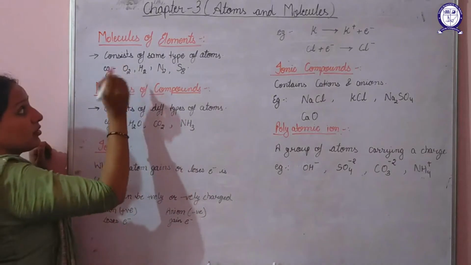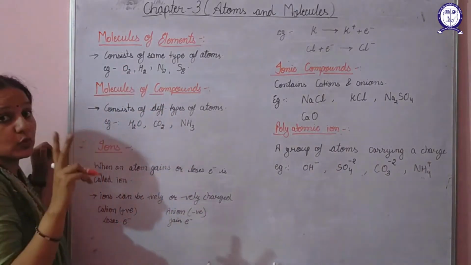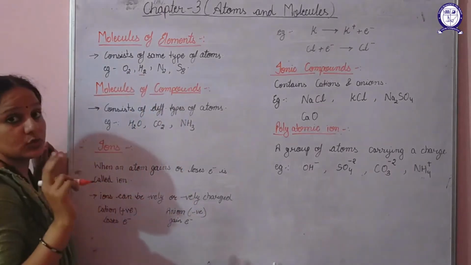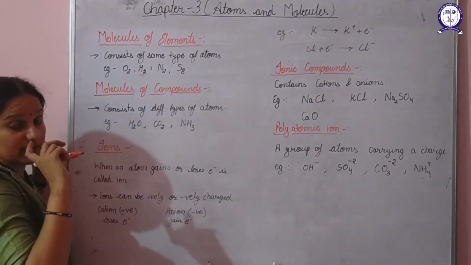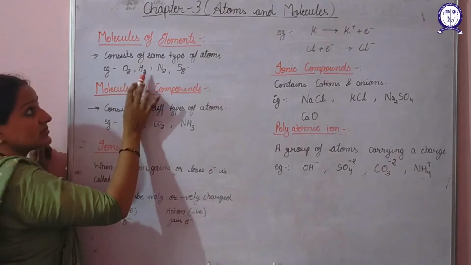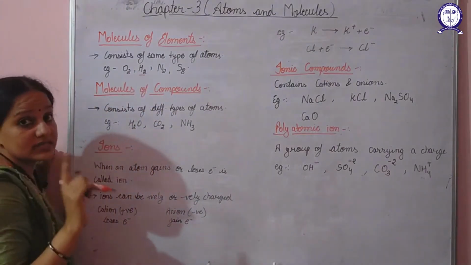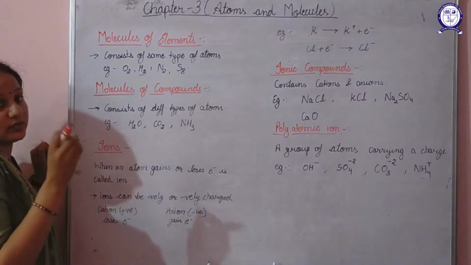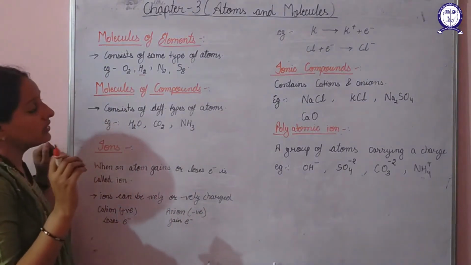For example, oxygen comprises of 2 atoms of oxygen only. When we talk about hydrogen, it comprises of 2 atoms of hydrogen. That means the atoms they are comprising are of same type. So such a molecule is made from element. So we can call it as the molecule of element.